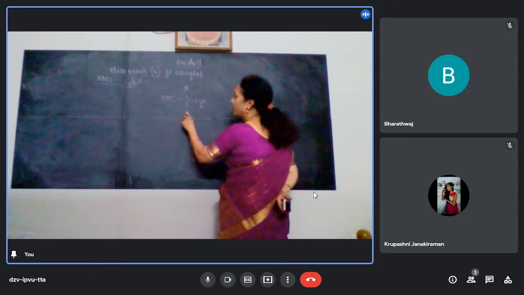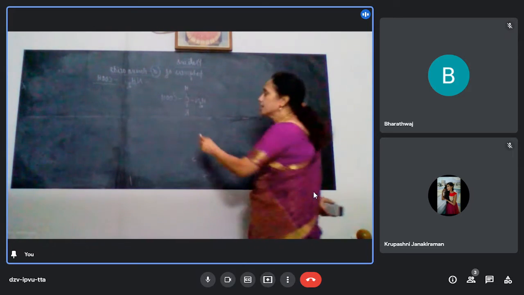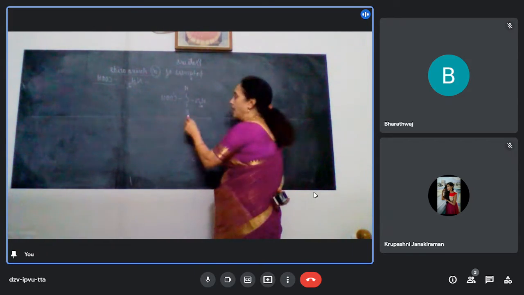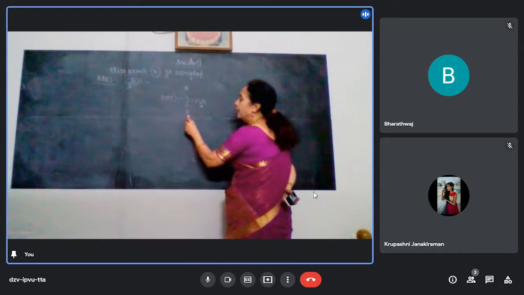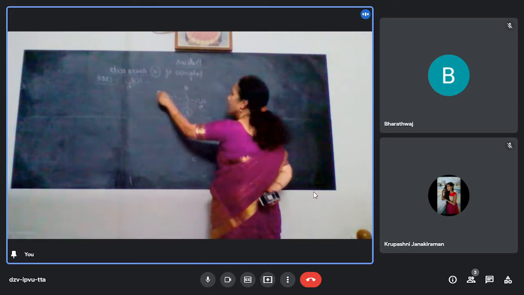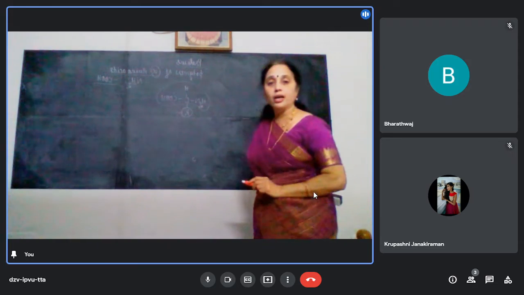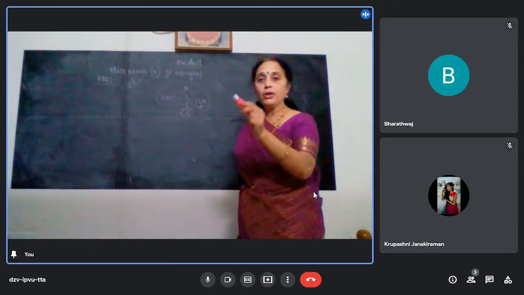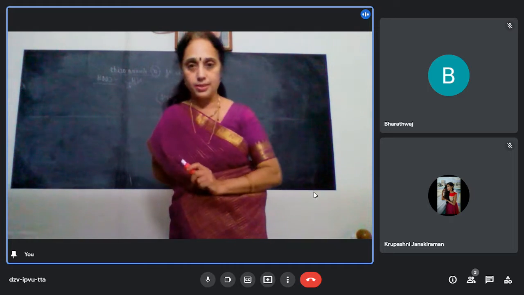And you have another group, which I will represent by R. What does that R mean? All the amino acids differ in this R group. These three parts remain the same and they just differ in the R group. You get different amino acids by changing this R. I will tell you how to write the amino acids.